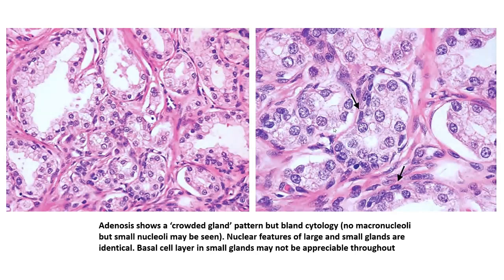However, the problem arises because within some of these glands, you are not very well able to appreciate the basal cell layer, and you might have to take the help of immunohistochemistry to spot those out. But keep in mind that even with IHC, you will sometimes not be able to reach a conclusion as far as a true cut biopsy is concerned. We shall be talking about that subsequently.